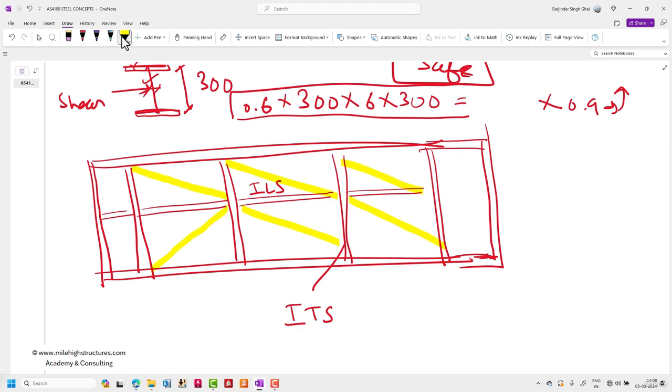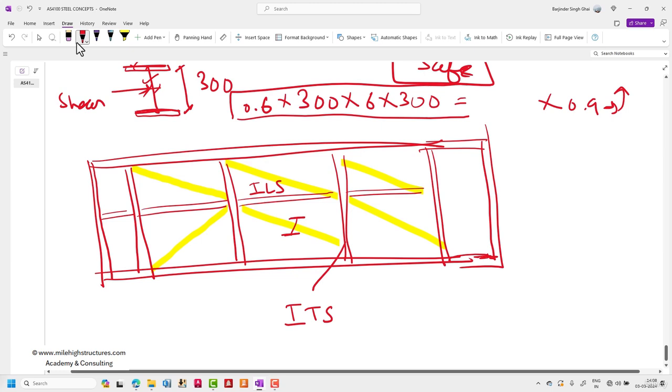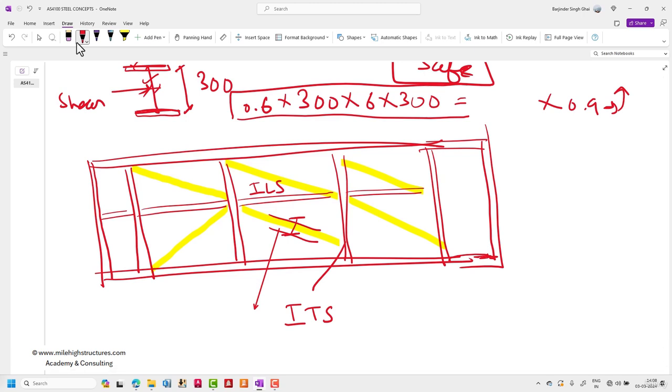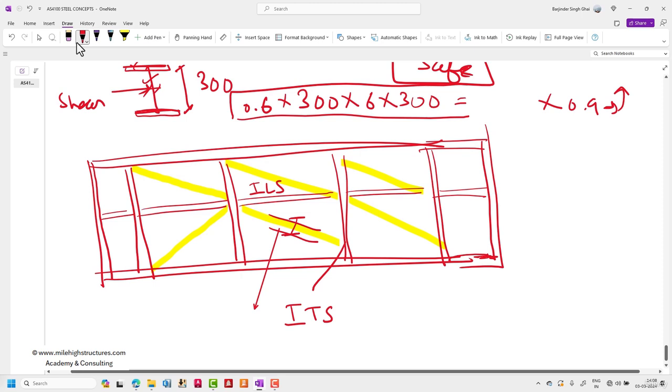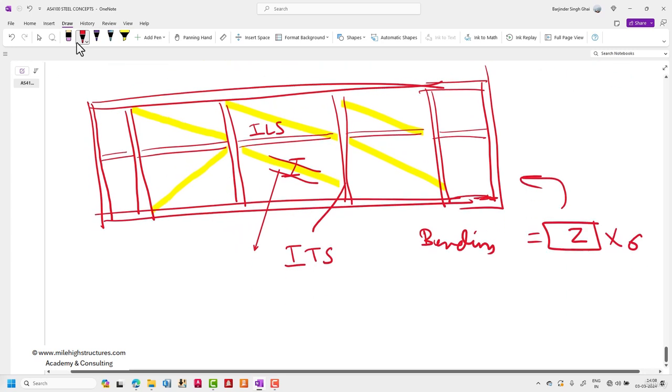So these are the diagonal compression members for which we do need to calculate the area of this diagonal compression field, and on the basis of that we can calculate the maximum allowable shear that can come on this particular steel girder. This is the philosophy that is adopted in many countries. And for very large depth plate girders, we have to calculate the capacity in bending. We calculate it by calculating the sectional modulus of this particular plate girder and multiplying it with sigma, that is the allowable steel stress.